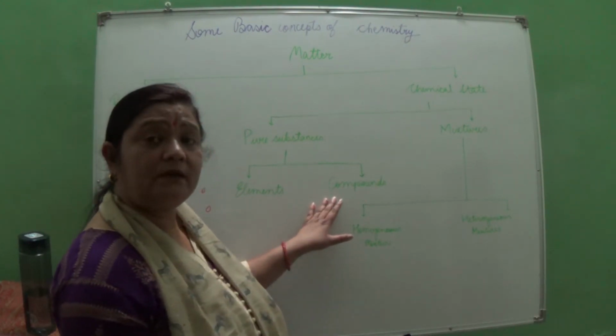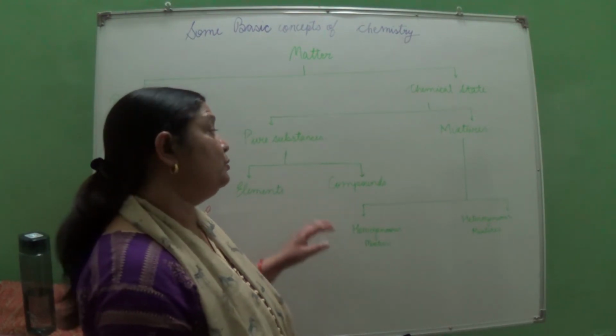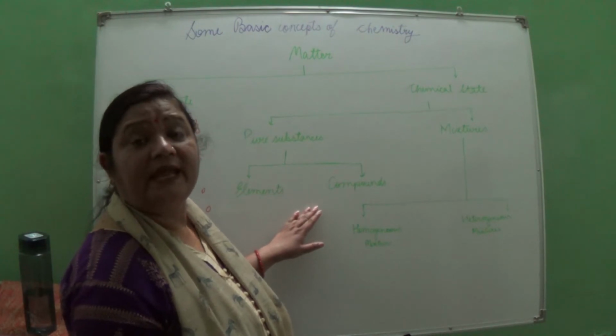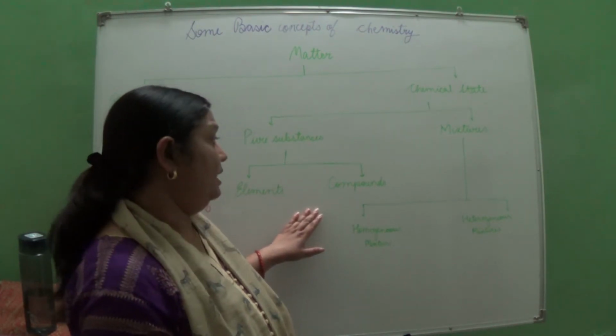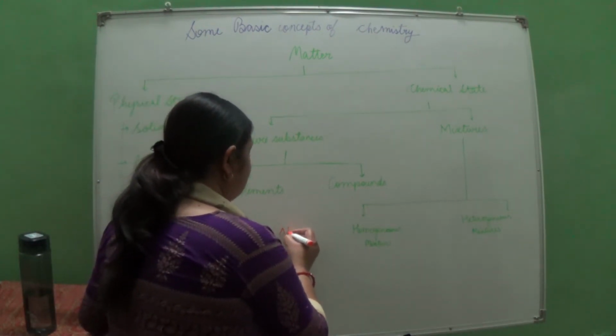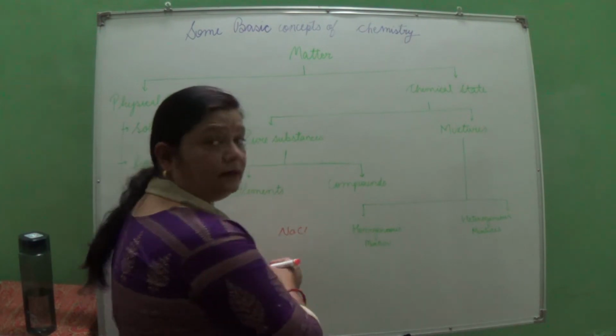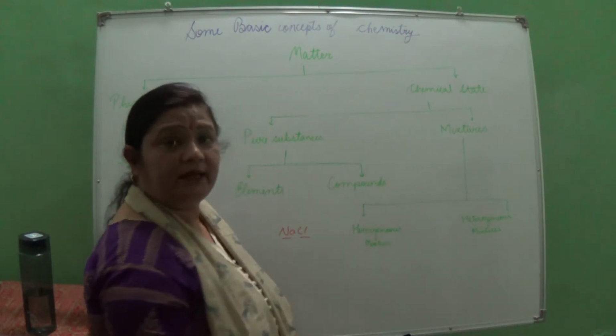What happens in case of a compound? Here two or more elements combine together to form a compound. In this, the elements are in a fixed ratio. A very simple example is NaCl. This is a compound. This is made up of what? Sodium and chlorine, isn't it?